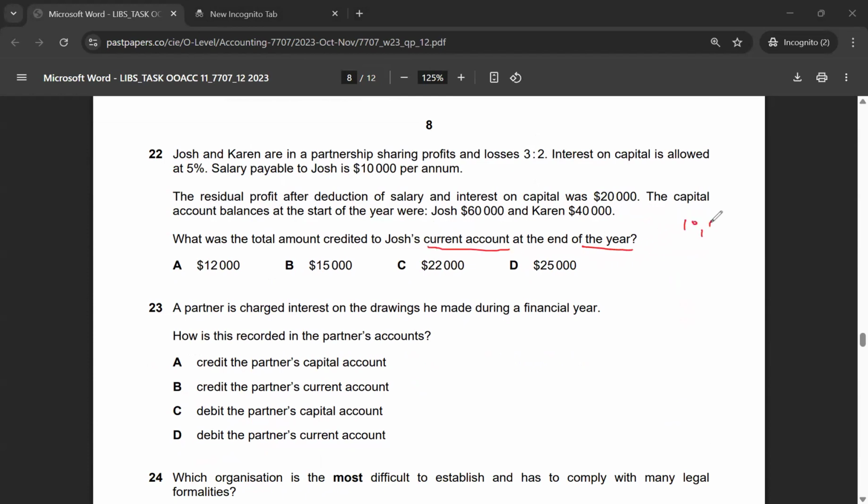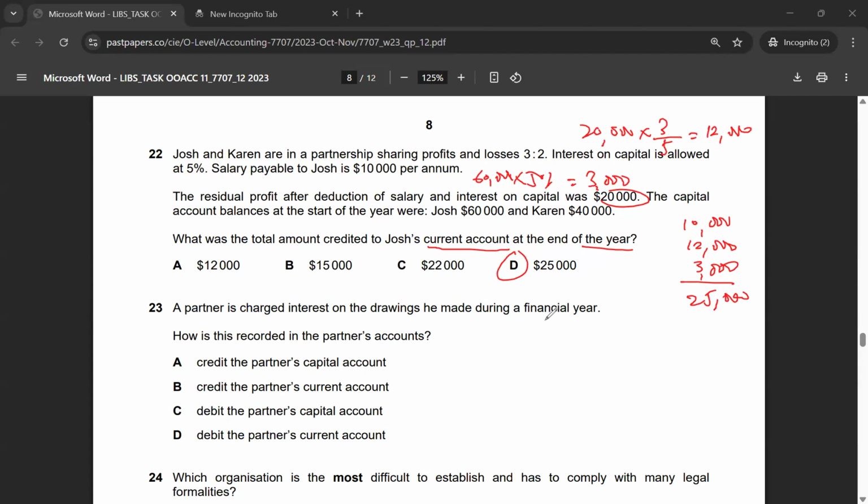So we will take salary first, $10,000. Then profit was 20,000. So 20,000 times 3/5, that gives me 12,000. So this is 12,000, and then there would be interest on capital. So 60,000 was this capital times 5%. That gives me 3,000. 3,000 as well here. So that should be 25,000. Correct answer for multiple choice 22 would be option D.